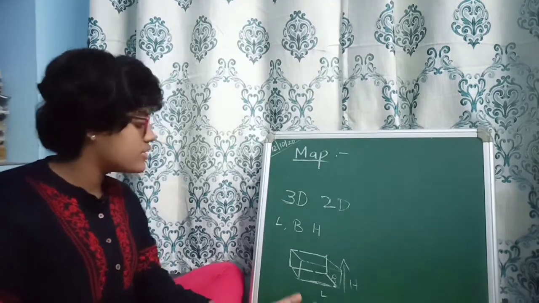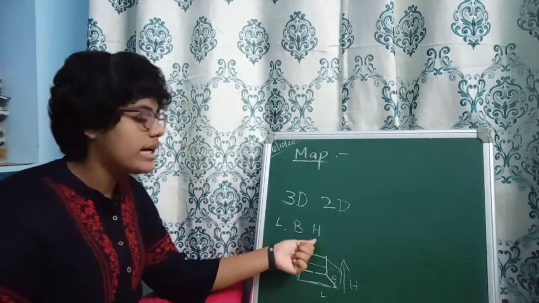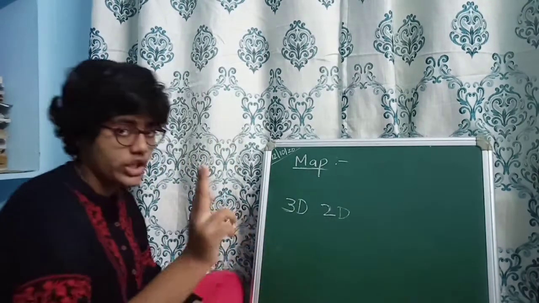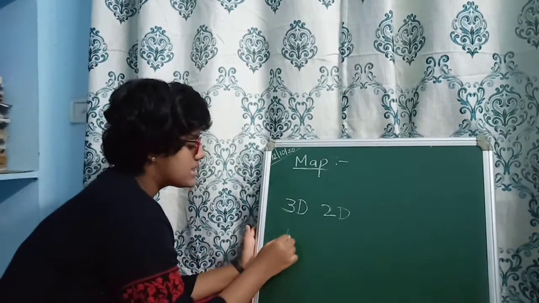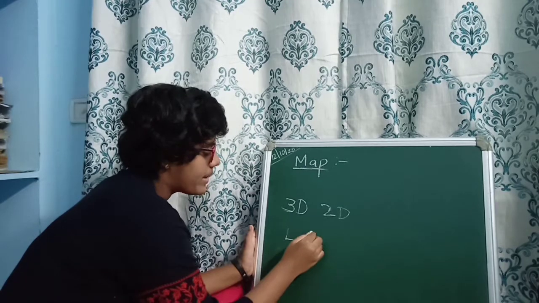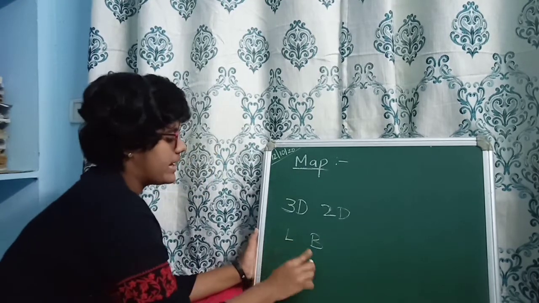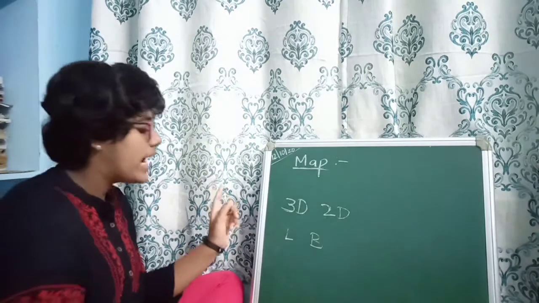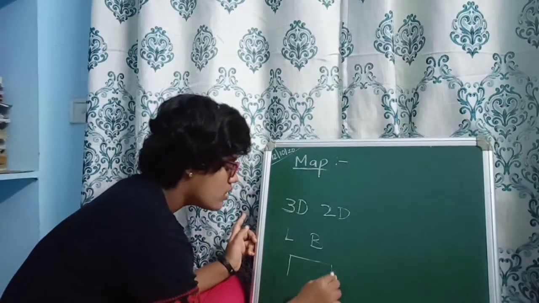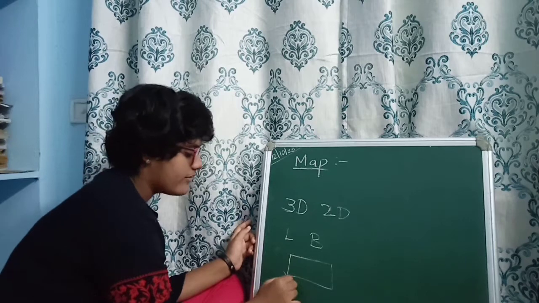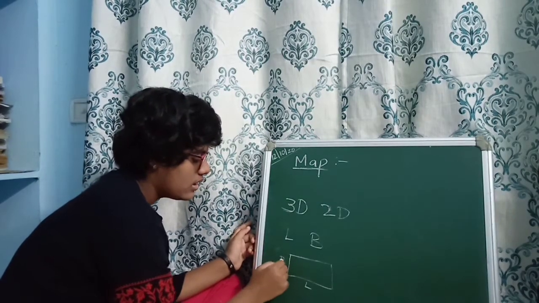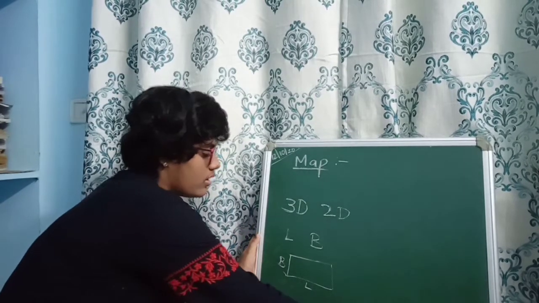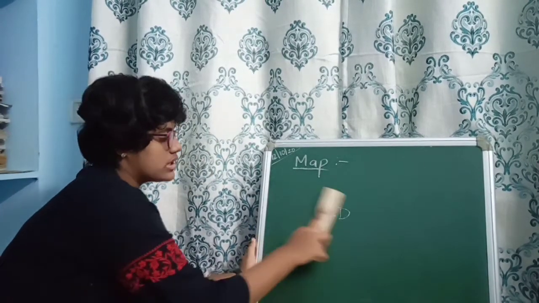What are the 3 dimensions? Length, breadth and height. Now let us know what is 2D, 2 dimensions. 2 dimensions are length and breadth. So in a square we can find length and breadth are equal. And in a rectangle, what is the longer one we can find? This is the length and this is the breadth. Okay. So you may get it out. We know what is a 3D, we know what is a 2D.